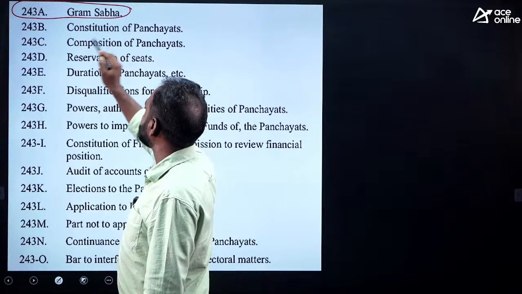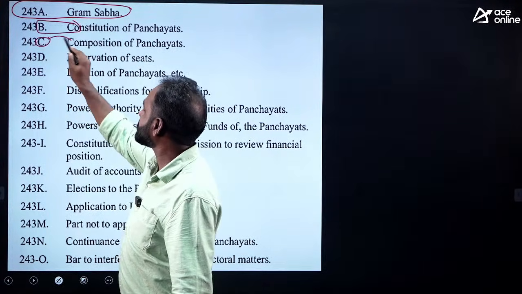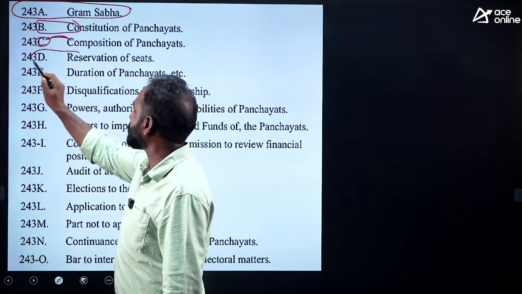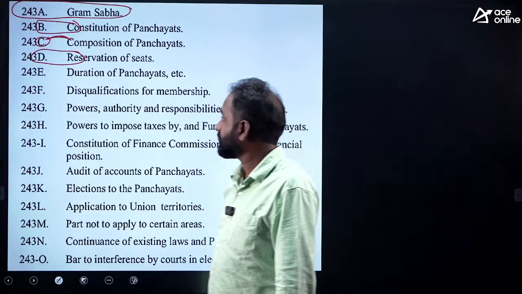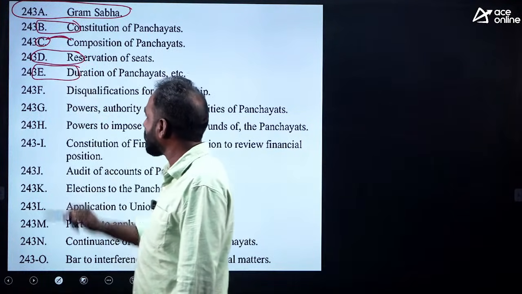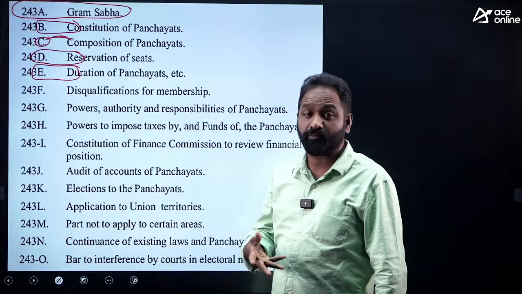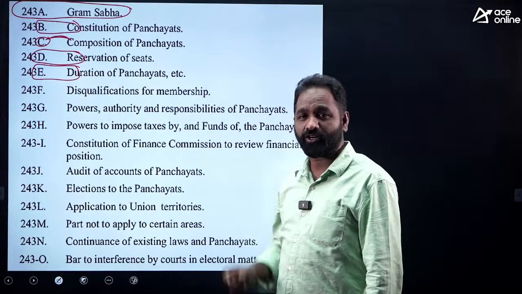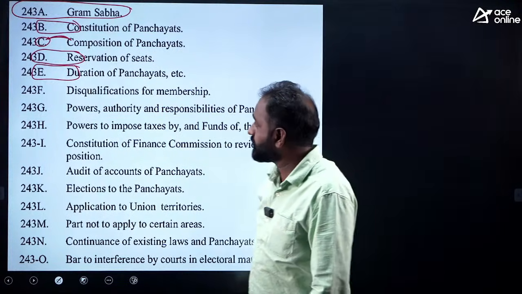B, Constitution of Panchayat, BC, remember as a BC. C for composition, CC, C for composition. D for reservation, there is a chance to ask the question. Doctor, DR, doctor reservation. ED, you know ED, how the central government uses ED? I am just explaining some tricks to remember very easily. DR, doctor, ED, Enforcement Directorate. Okay, BC Constitution. A for Grama Sabha, like that.